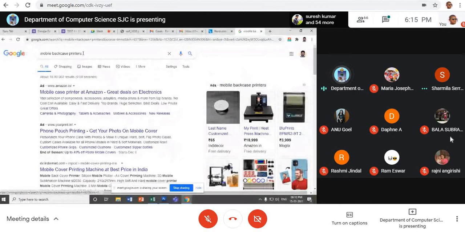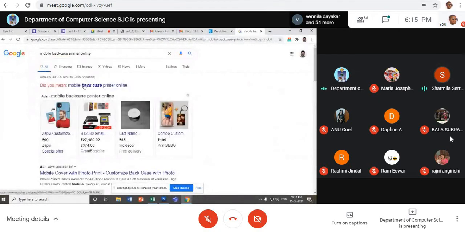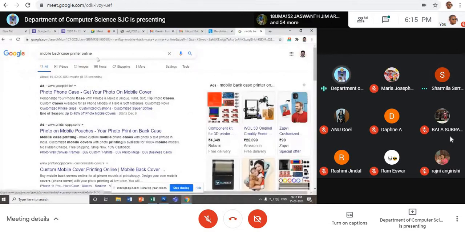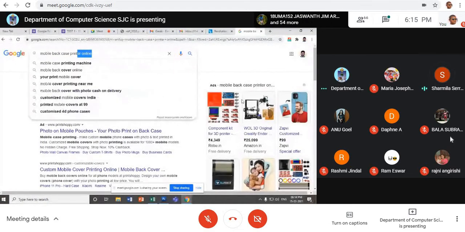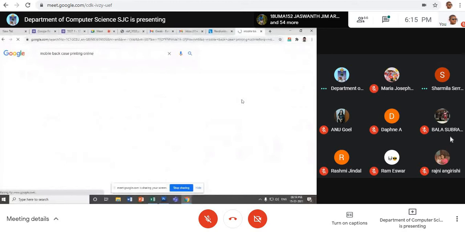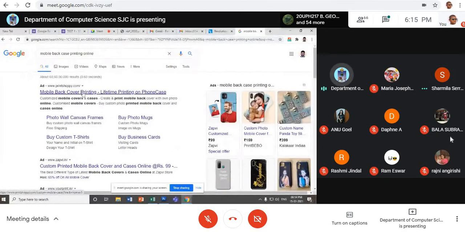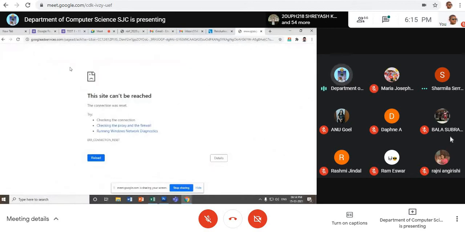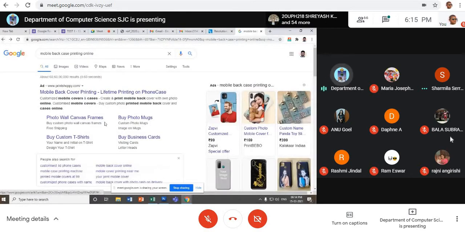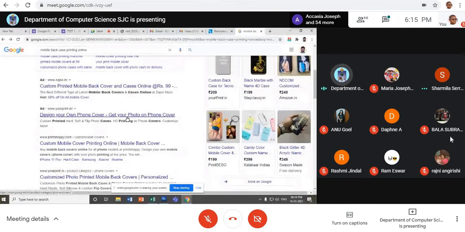Now, printer online. See here, mobile back case printing online. Mobile back cover printing, live frame printing for phone. So once you design it, you can send it to them and they will print. You will find them in the city also.